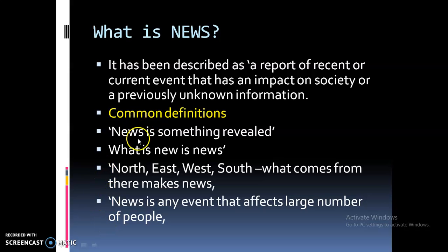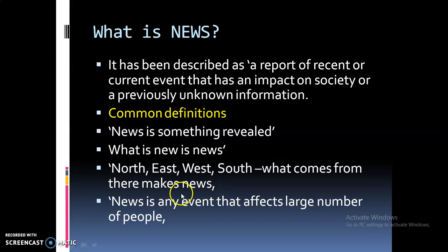So what is news? News is something revealed. What is new is news. And it could be north, east, west, south. NEWS could also be an acronym. The expansion of NEWS is north, east, west, south. The meaning is that news comes from all directions. So what comes from there makes news.